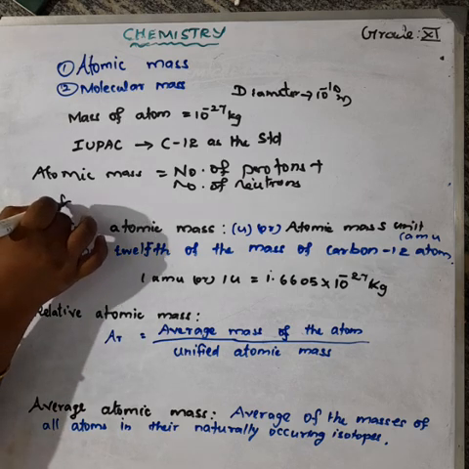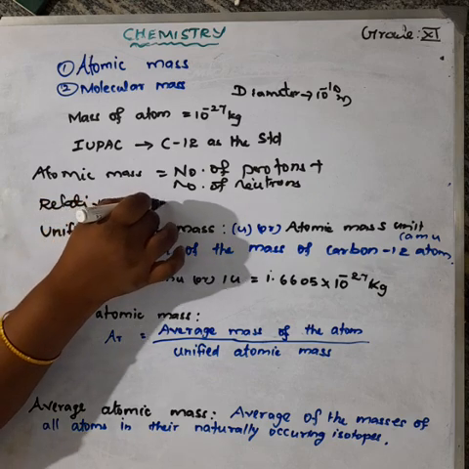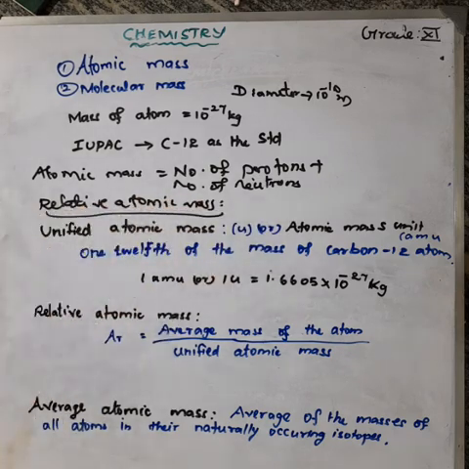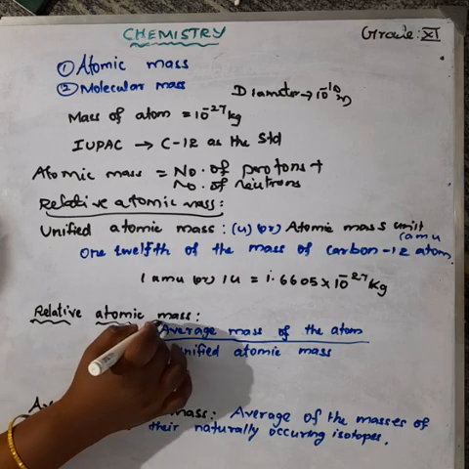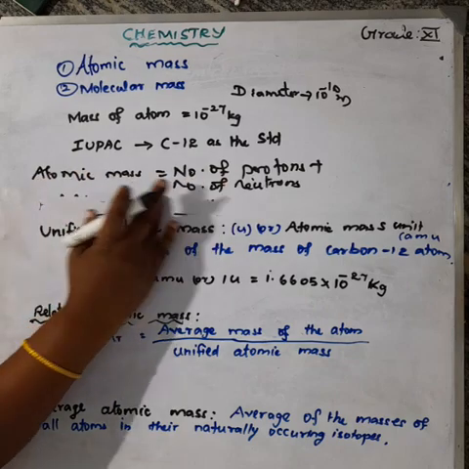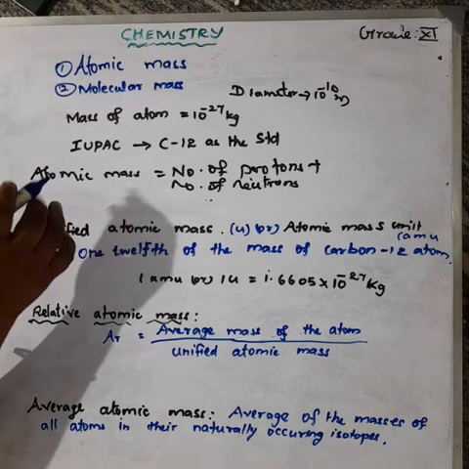Relative atomic mass means the scientists consider one atom as the standard. One atom as standard.